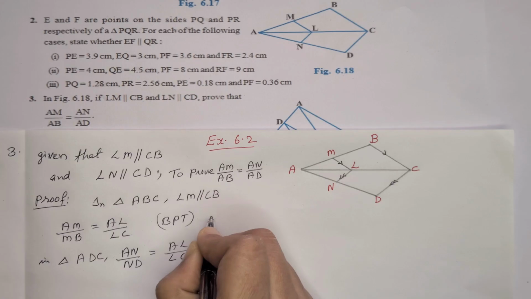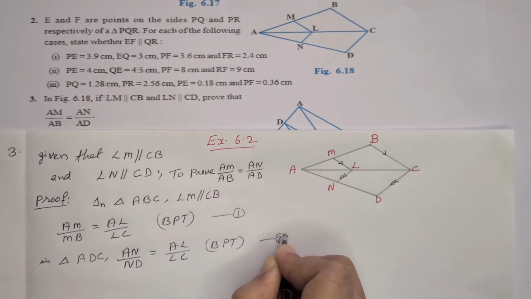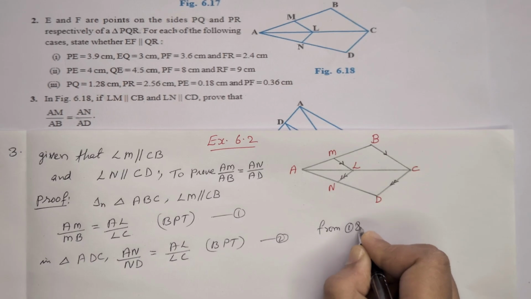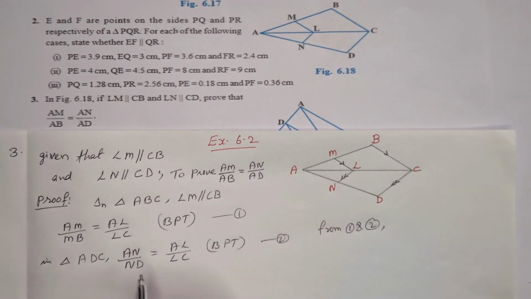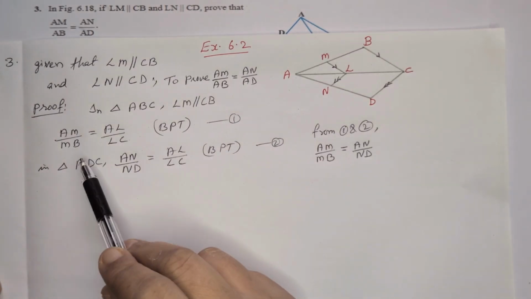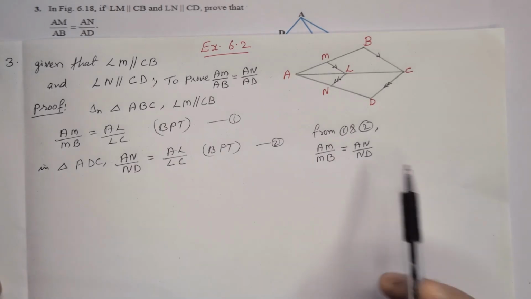This is equation number 1 and this is equation number 2. From 1 and 2, we can write the right side of both the equations are same, AL by LC. So we can equate the left sides. That is AM by MB is equal to AN by ND.